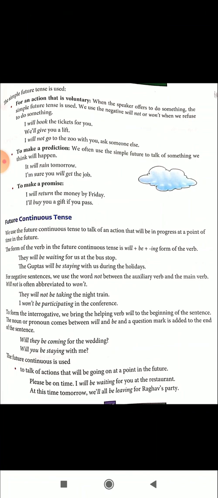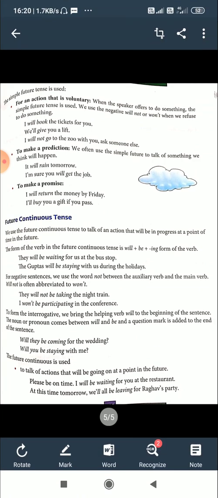So, the verb form of future continuous tense is will or shall plus be plus the ing form of the verb.